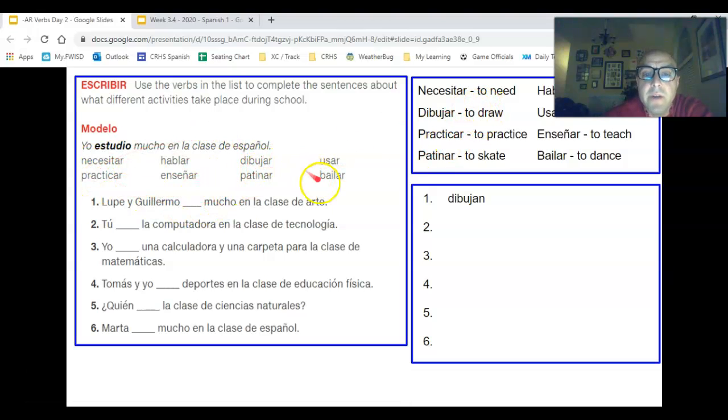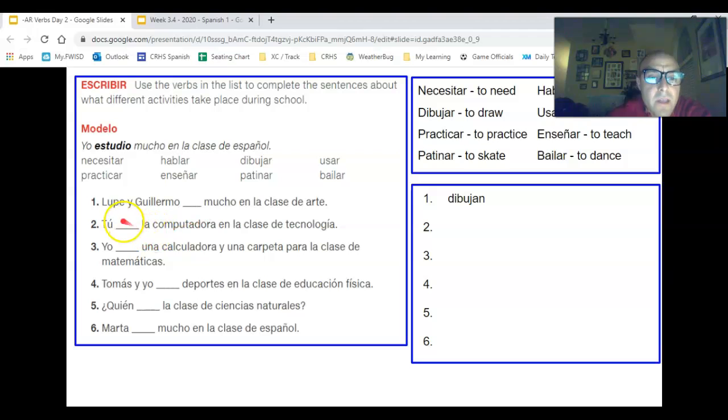So you have some verbs here that we're going to complete these sentences. All right? In case you needed it, over here is what the verbs actually mean. So necesitar, practicar, hablar, enseñar, dibujar, patinar, usar, y bailar. Okay? So Lupe y Guillermo blank mucho en la clase de arte. So what do you do in art class? Do you need, draw, practice, skate, speak, use, teach, or dance? You draw. So dibujar, and it's Lupe y Guillermo. So it's ellos. So third person plural. Ellos dibujan mucho en la clase de arte.